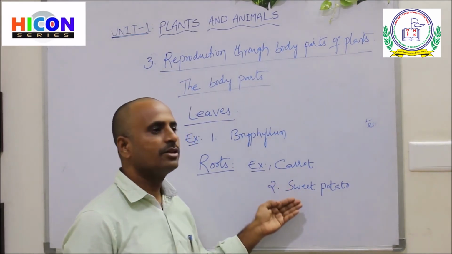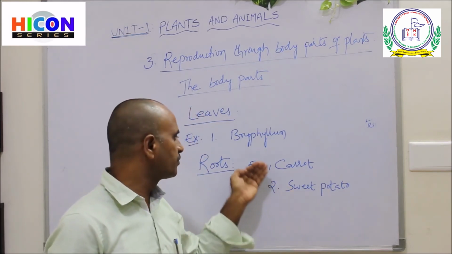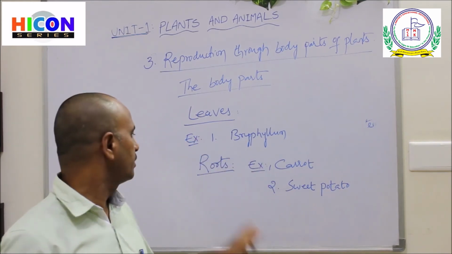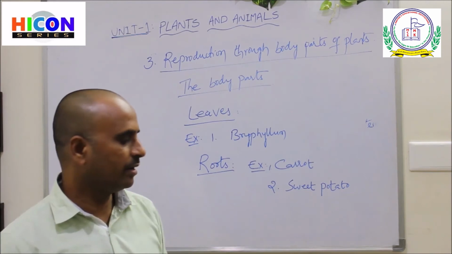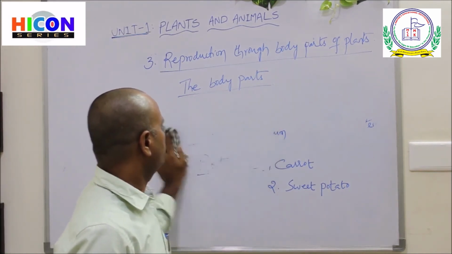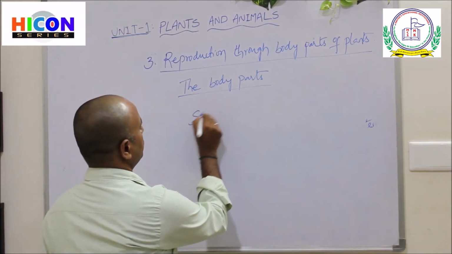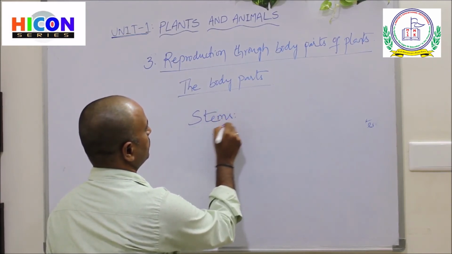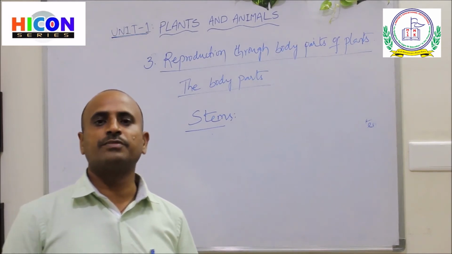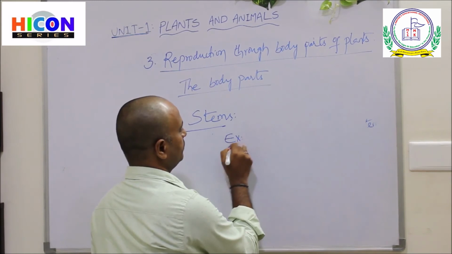So carrot and sweet potato are examples of plants which produce new plants from their roots. And the fourth one is stems. Some plants reproduce their new plants from their stems. An example of those plants is the rose plant.